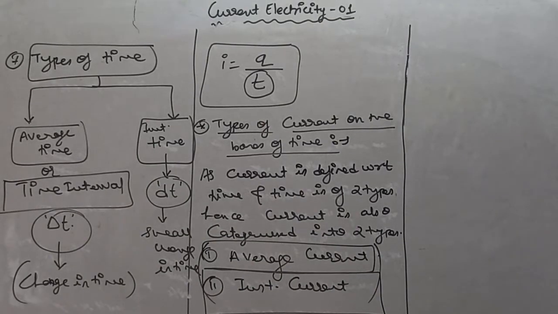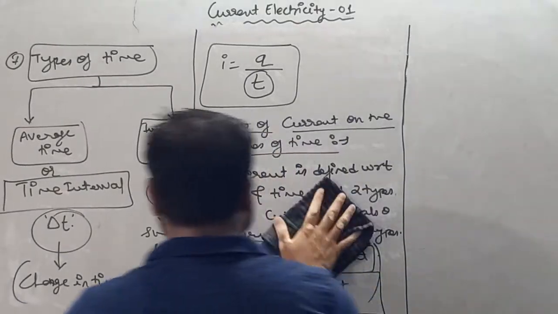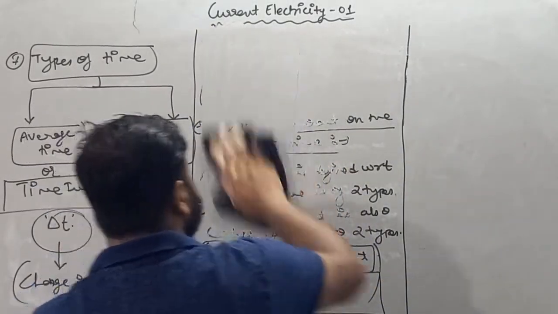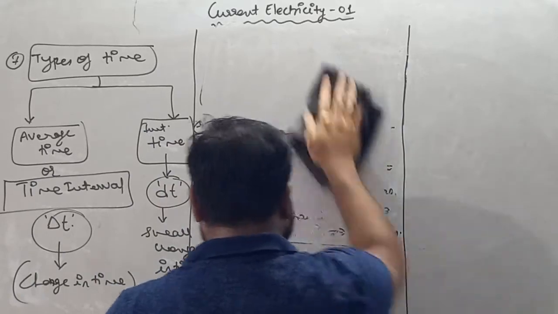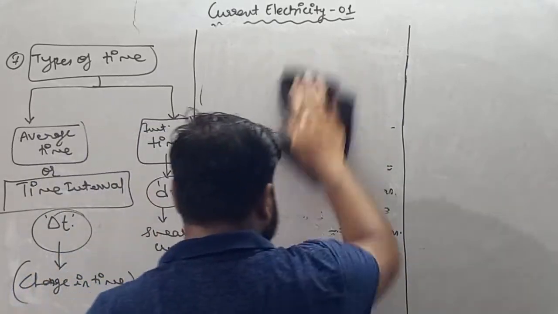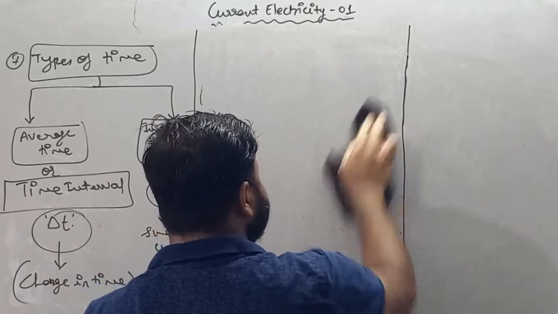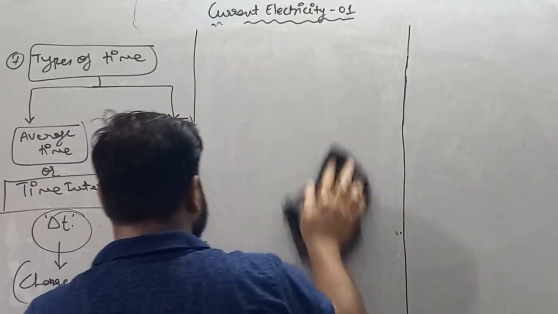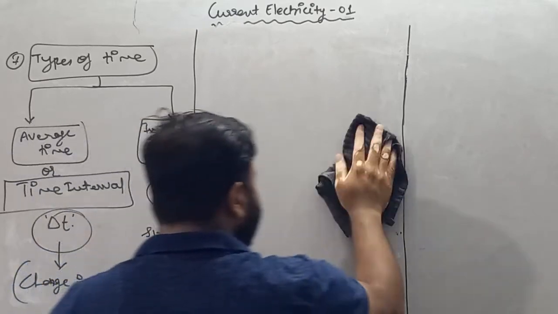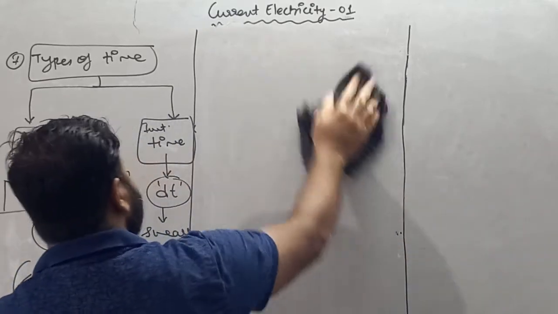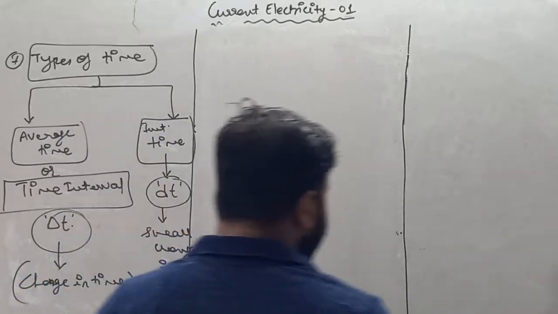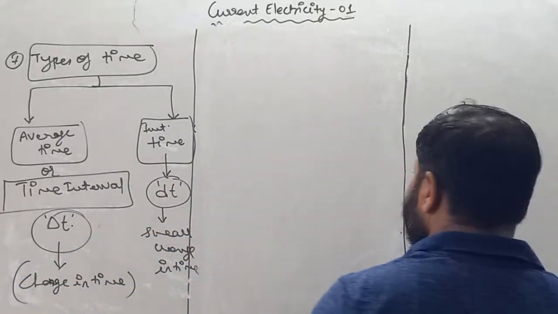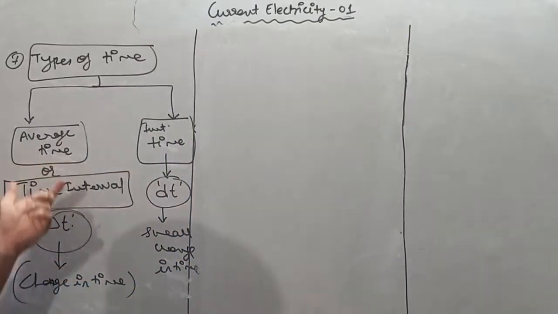So write down, my dear student, on the basis of time we categorize current into two types, as current is defined with respect to time. If time is of two types, then current is also categorized into two types. First is average current and second is instantaneous current. One is average time, also called time interval, and second is instantaneous time, also called small change in time.